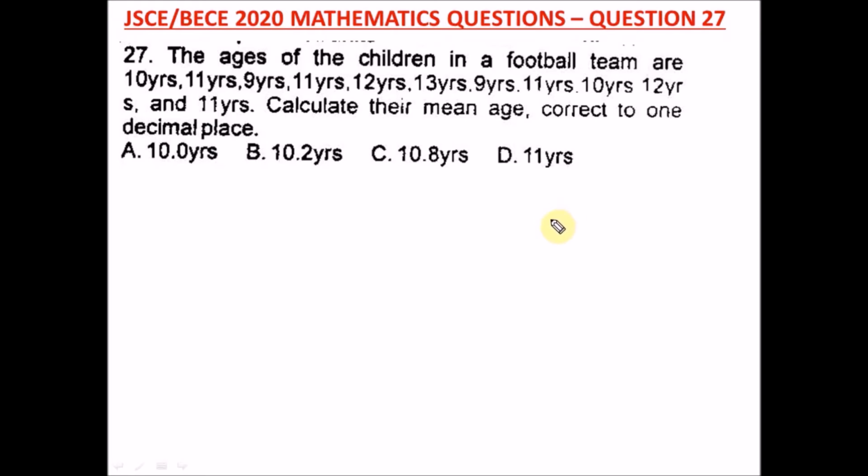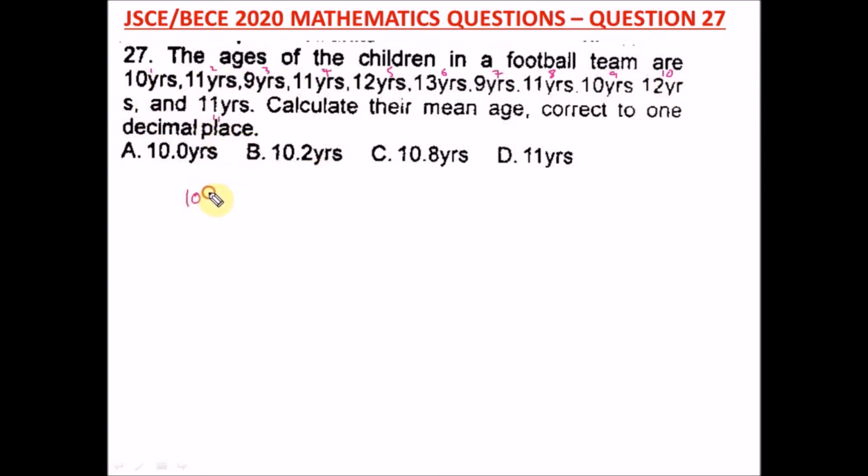Question 27 of the Junior WAEC 2020 Mathematics Past Question. That's your BECE exam. It says the ages of the children in a football team are all this. Calculate their mean age correct to 1 decimal place. So to calculate the mean, how many children do we have in a team? We have 1, 2, 3, 4, 5, 6, 7, 8, 9, 10, 11. So there are 11 children. So we're going to add up all their ages and divide by 11.